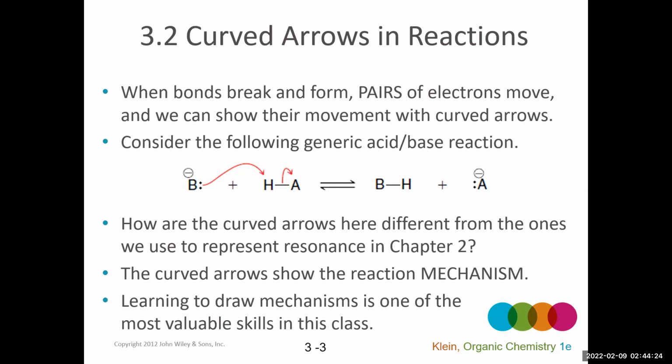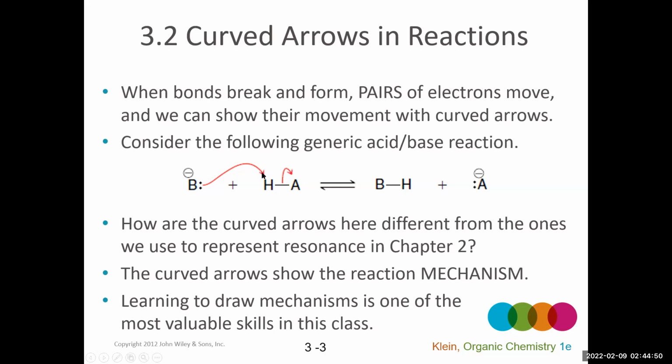Okay, so we can definitely show that electron movement with curved arrows, right? Recall that we start an arrow tail on a source of electrons. That could be a lone pair. It also might be a sigma bond, right? Or it could be a pi bond. But in this case, we have a lone pair and a sigma bond. And then we point to where they're going.